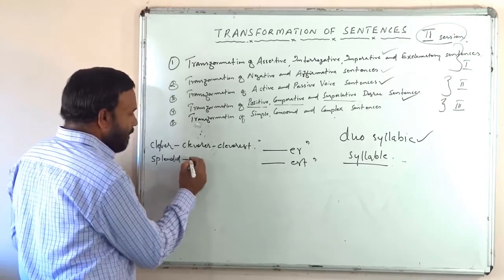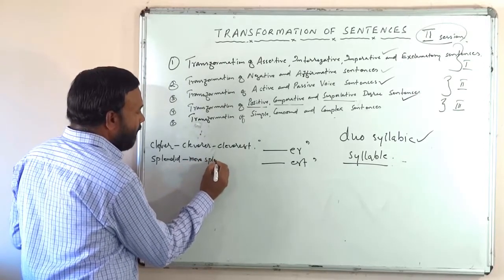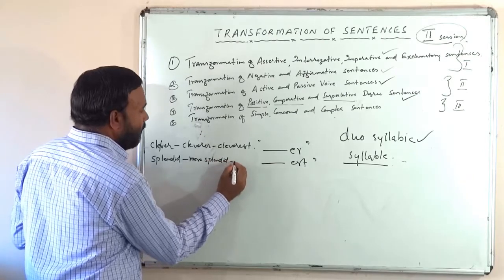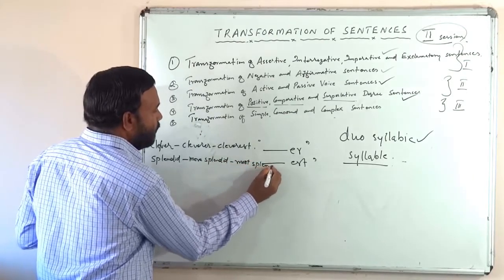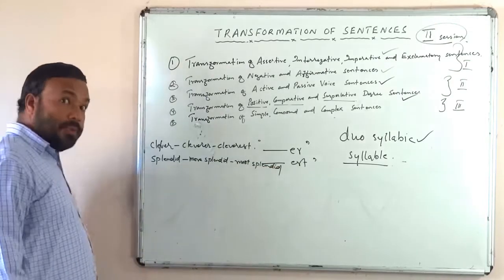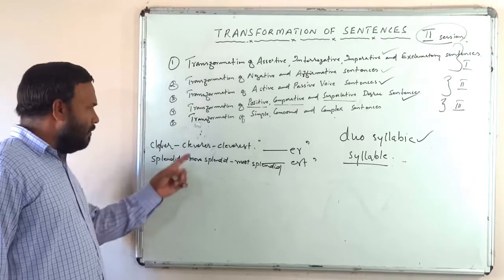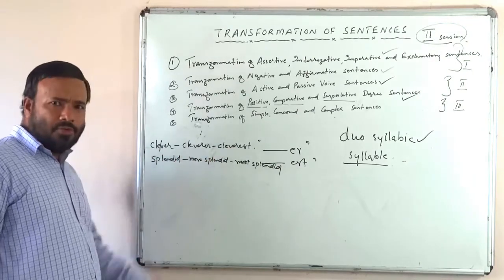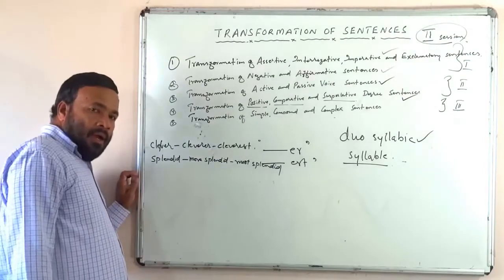No. Here, more splendid and most splendid. Both are disyllabic, but one takes -er and -est, another takes more and most. So, with disyllabic adjectives, you must be very careful.